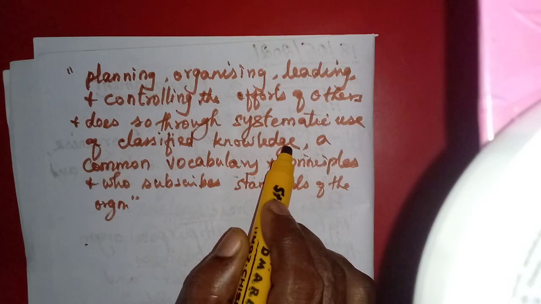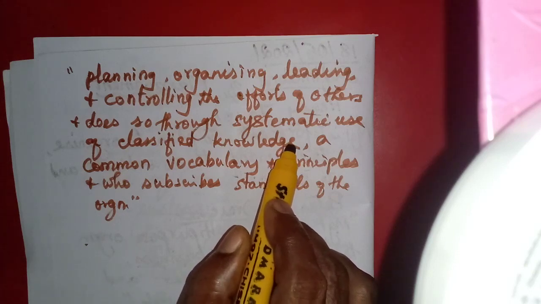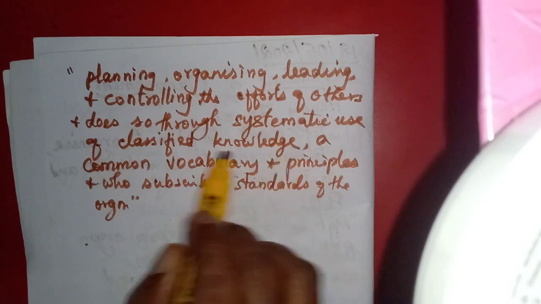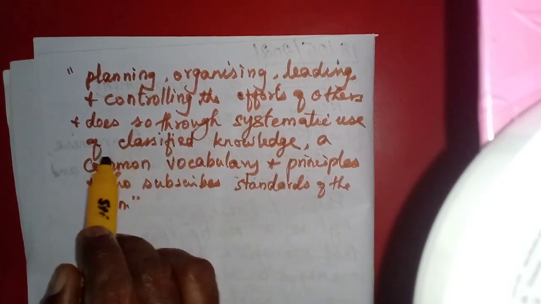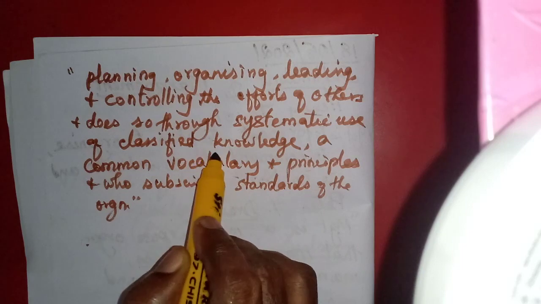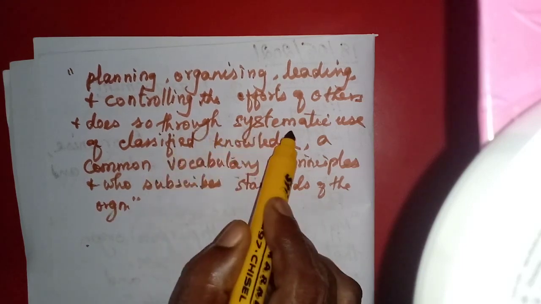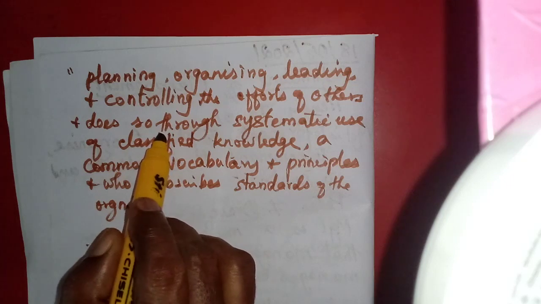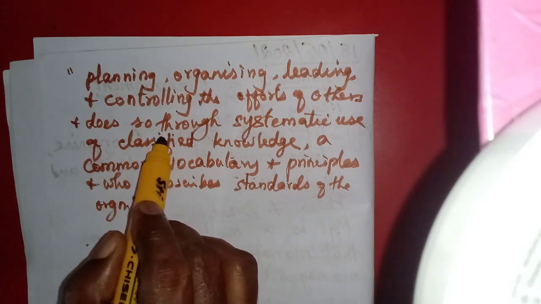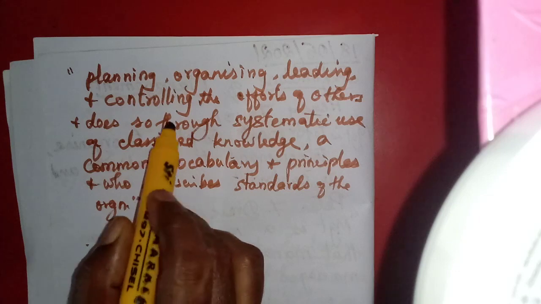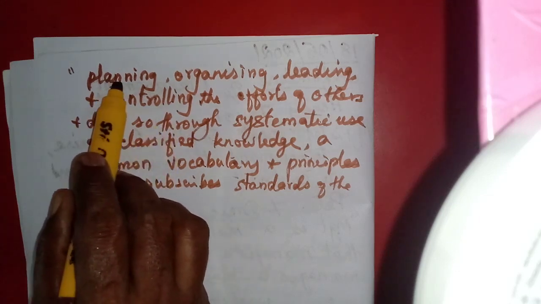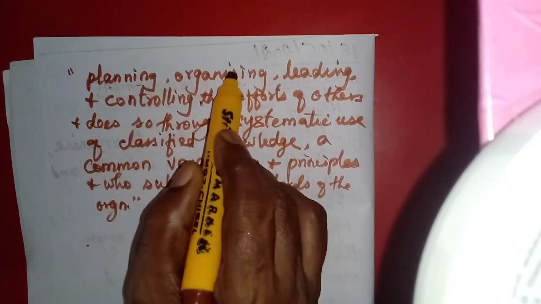If he is working in something related to production, he must have that knowledge. He has to use all this knowledge in a systematic way. First he has to explain how you have to do, that means he has to plan. That comes first. He has to plan in the beginning, then he has to organize.